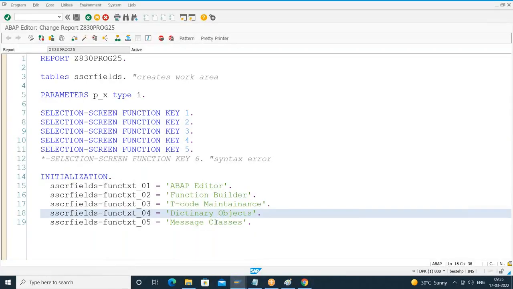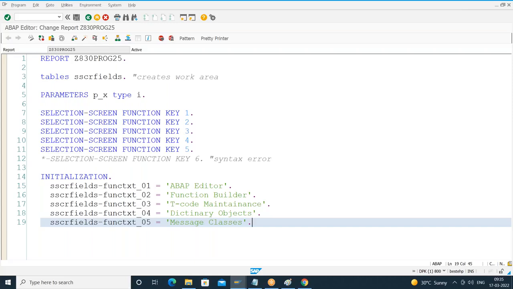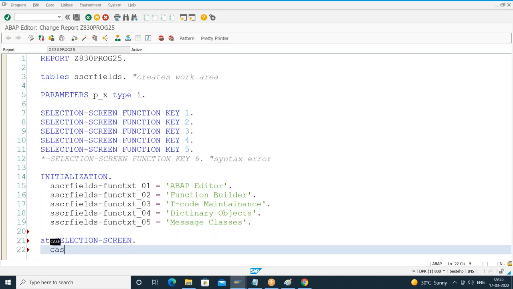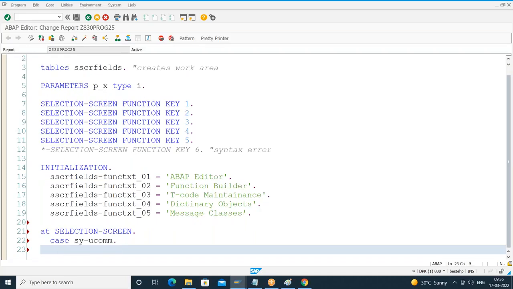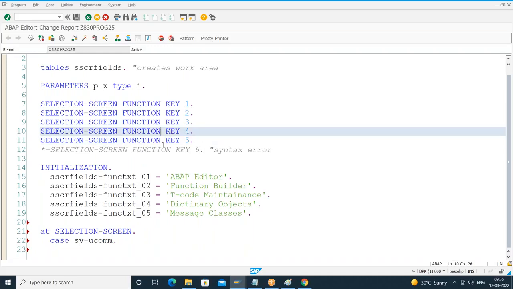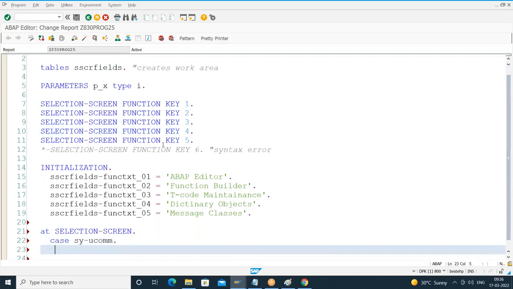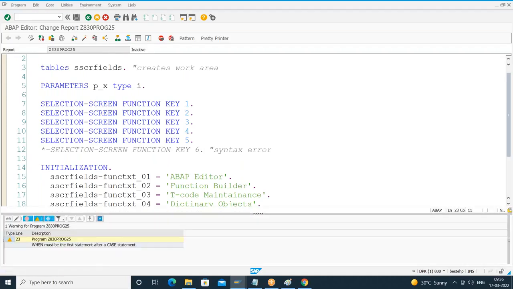Okay, and when you click on those buttons, what is the event triggered? Same. What is that? At selection screen. So I'll handle at selection screen. Case sy-ucomm. Observe this. Can anyone tell me what are the function codes of these buttons? Okay, case sy-ucomm, end case. Observe this carefully. Save it. Check for the syntax error. It is giving a warning. What is that? When must be the first statement after case.